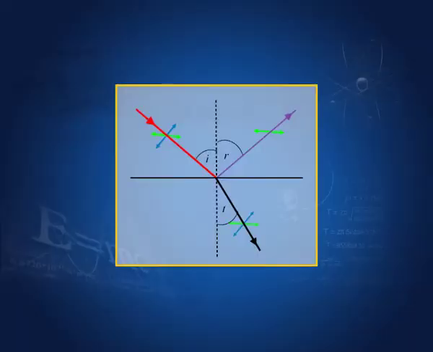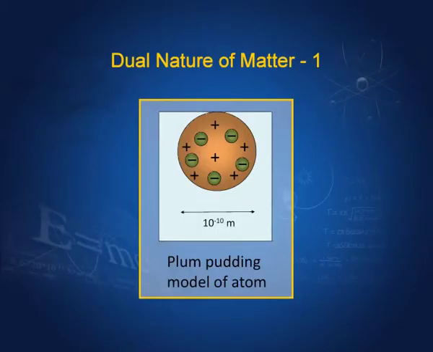Now, from this lecture on, we shall for the next several lectures be considering the dual nature of matter. Let me summarize what we are going to do. Dual nature means that waves like light, for example, can behave like particles, and particles like electrons or neutrons can behave like waves at times in certain situations. This is the dual nature of matter.